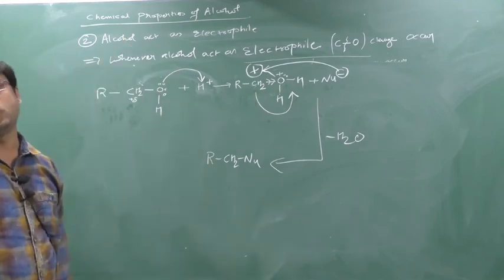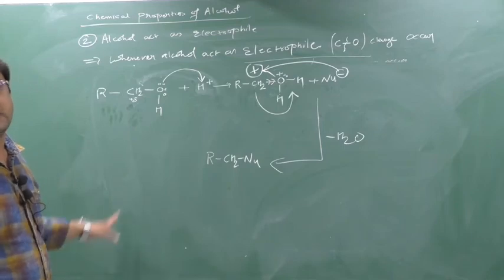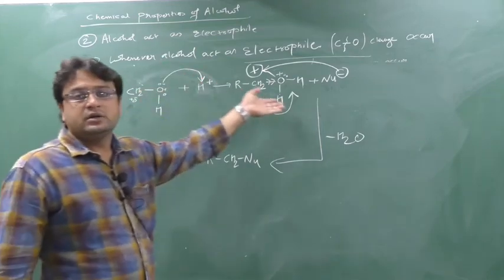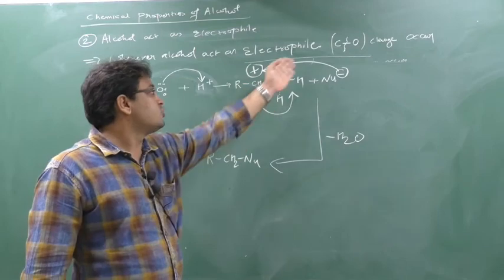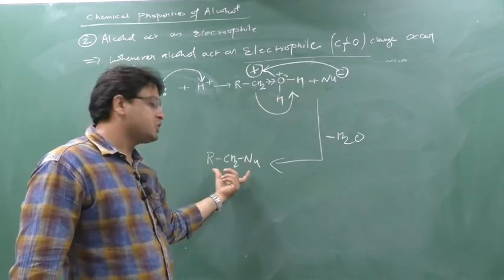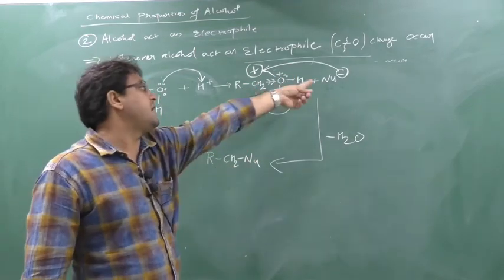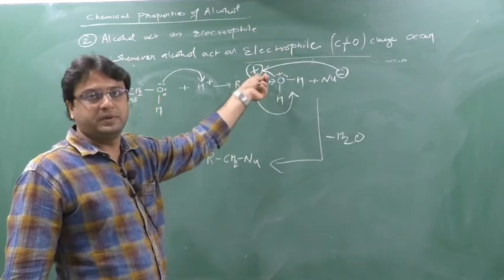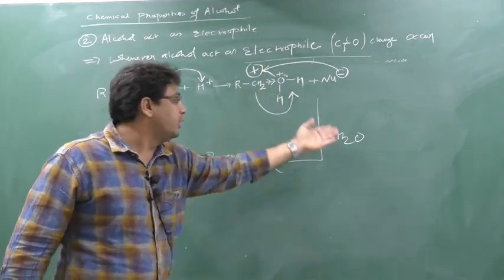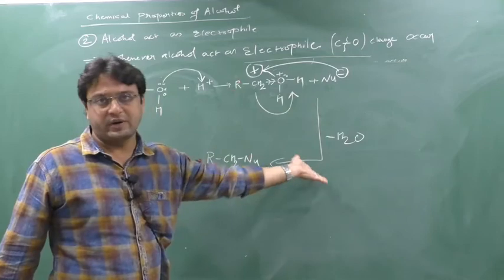Directly, the SN reaction is not possible. First protonation should be there. After protonation the water will be released and CH2 will react with the nucleophile. So this type of reaction is known as a nucleophilic substitution reaction. Now the nucleophile can attack this CH2 plus directly because H2O is a good leaving group. H2O can release easily because it is a stable compound.